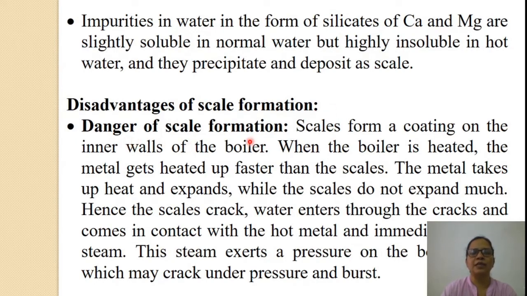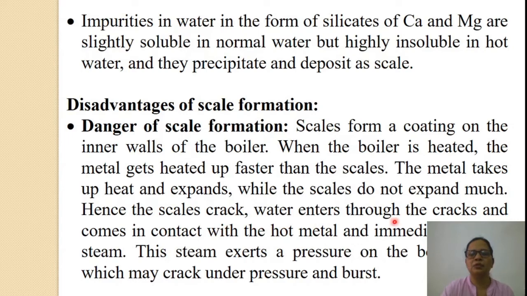First, danger of scale formation. Scales form a coating on the inner walls of the boiler. When the boiler is heated, the metal gets heated up faster than the scales. The metal takes up heat and expands, while the scales do not expand much. Hence, the scales crack.